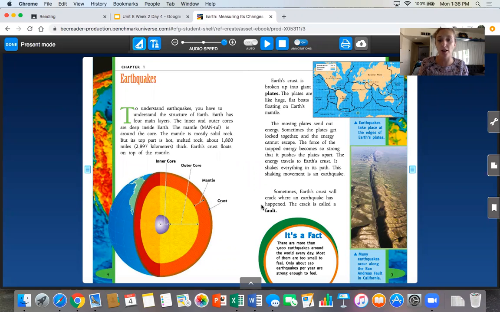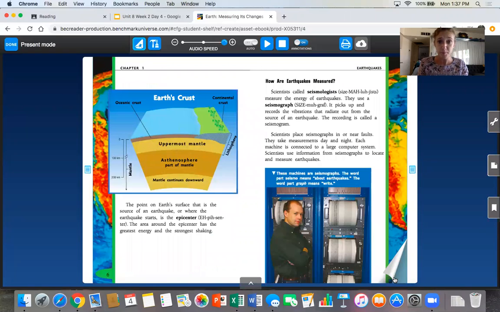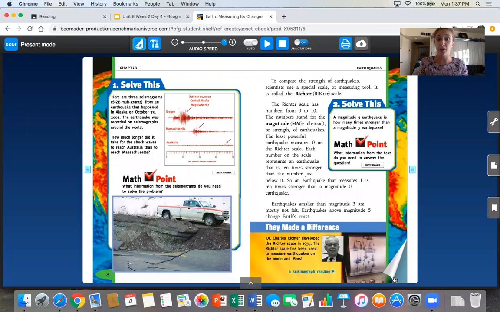I'm going to read all about these earthquakes, and we have talked a lot about earthquakes already, so a lot of this information should be stuff you already have stored in your background knowledge. Like this is the layers of the earth we talked about. Up here I see the tectonic plates that float around on the crust on the outside of our earth. I can keep flipping. How are earthquakes measured? And then a little bit more about their magnitude.